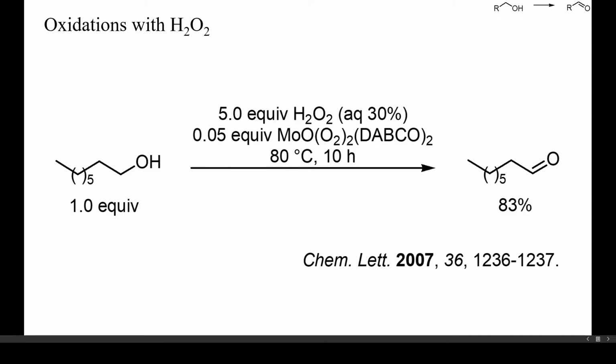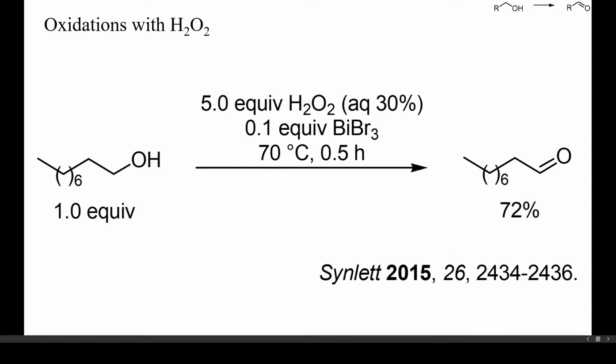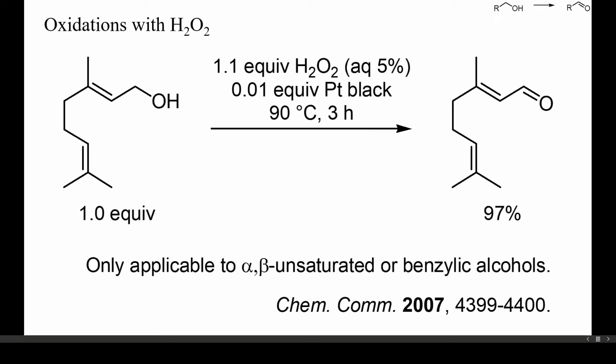These metals do not catalyze the decomposition of hydrogen peroxide into water and oxygen as effectively as the later transition metals. In this example, similar to the previous one, bismuth bromide was used as catalyst. Although bismuth is almost never used in organic synthesis, its derivatives are inexpensive and less toxic than lead, mercury or chromium. Also, platinum can catalyze dehydrogenations with hydrogen peroxide, but seems to be less effective than the early transition metals.